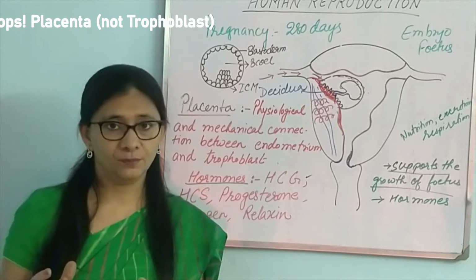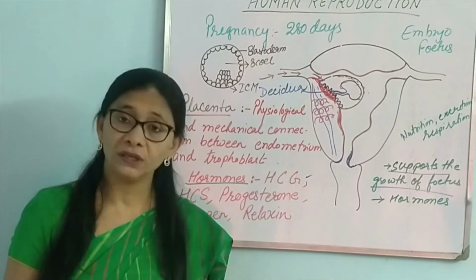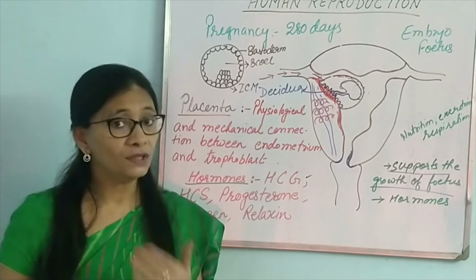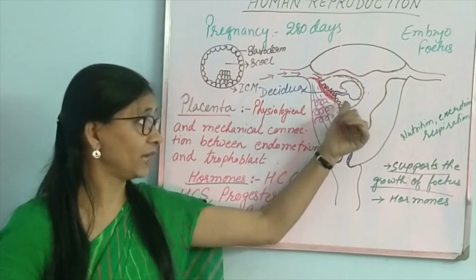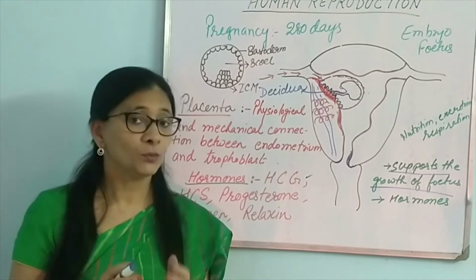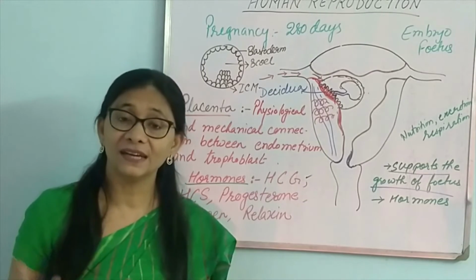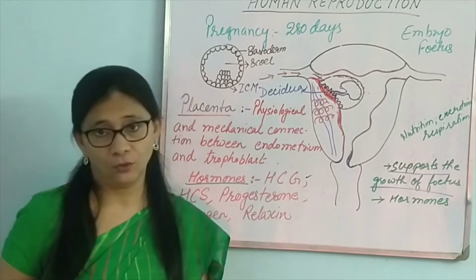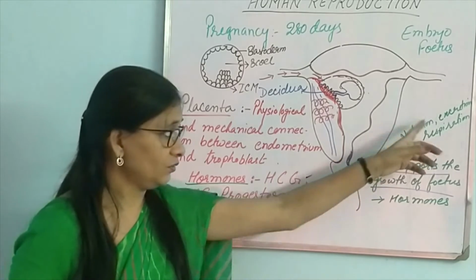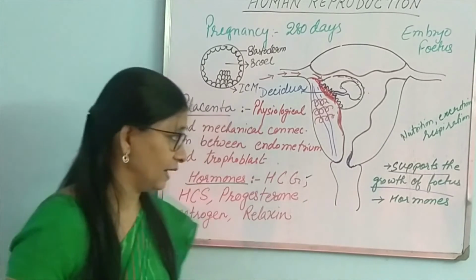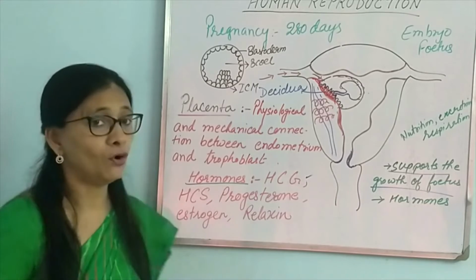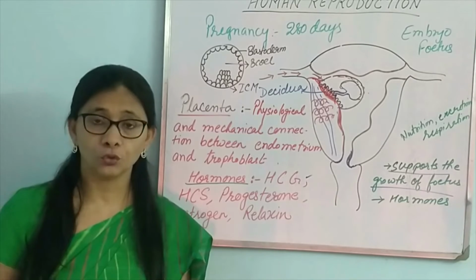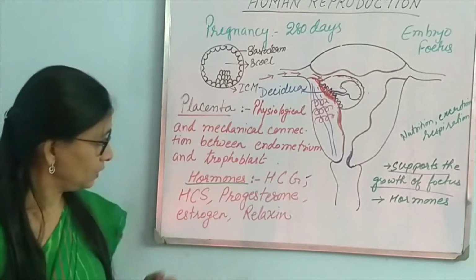The fetus, please keep in mind, is not able to eat, to breathe and to excrete by itself. All these things are at this point of time carried on by the placenta. So the placenta also functions as the kidney of the fetus, lungs of the fetus and digestive system of the fetus. That is what the function of the placenta is. Another important function is secretion of hormones. The placenta secretes a number of hormones which support the growth of the fetus. So let us see what they are.